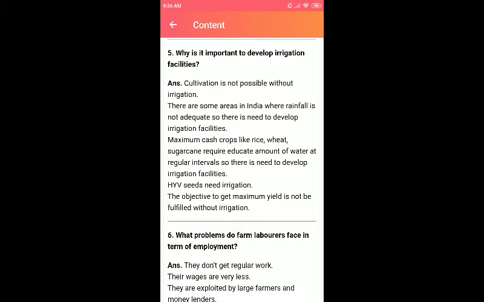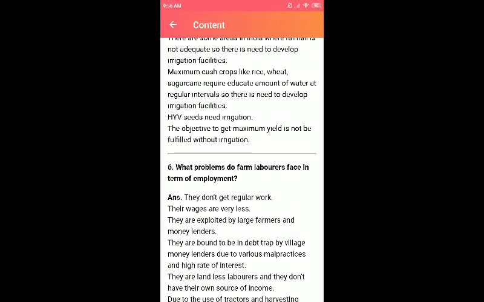And what are the maximum cash crops they used to cultivate? Rice, wheat and sugarcane, which require an adequate amount of water at regular intervals, so there is a need to develop irrigation facilities. Other than that, HYV seeds also need irrigation. As I said before, they need plenty of water. The objective of getting maximum yield cannot be fulfilled without irrigation.